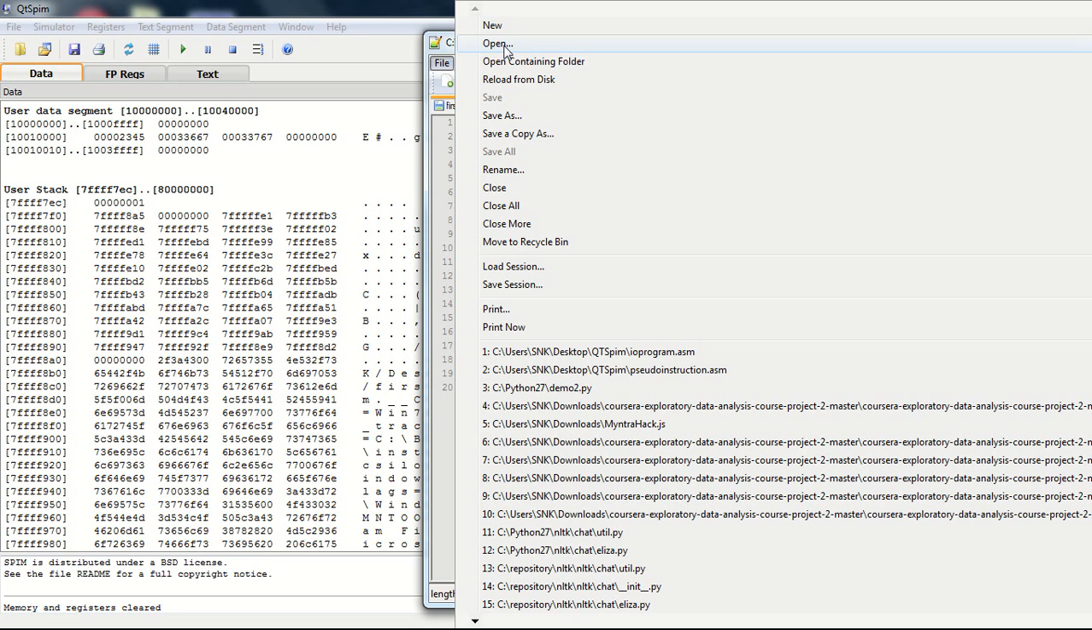How pseudo instructions work is that when QtSpim encounters a pseudo instruction, it automatically transforms it into one-to-one matching instructions. Pseudo instructions make it easier for the programmer to set up the logic he wants exactly. To demonstrate it, we will look into this program here.